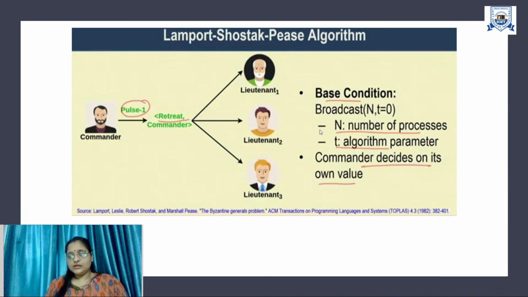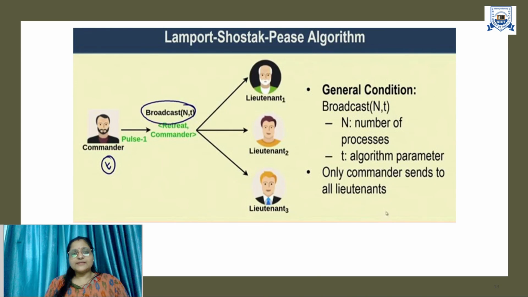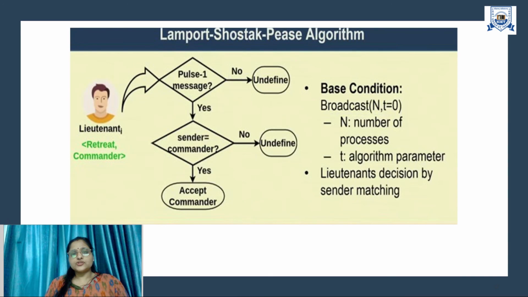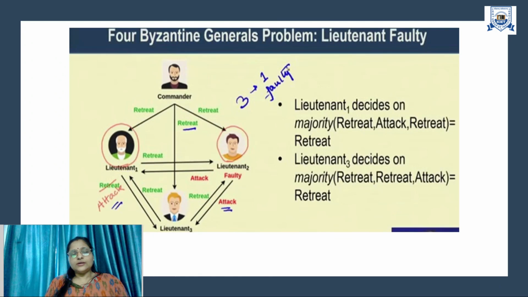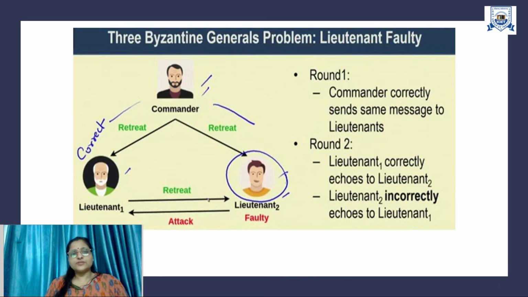So that's the Byzantine general problem and the Lamport-Shostak-Pease algorithm. Let me sum up this general problem. The general problem is about the communication between the peers in the network. Usually this problem occurs in a distributed system. The blockchain is completely distributed, so we can face this kind of problem in a blockchain. So how can we resolve it, and how can we say that our system is consistent? For that we have the Lamport algorithm.